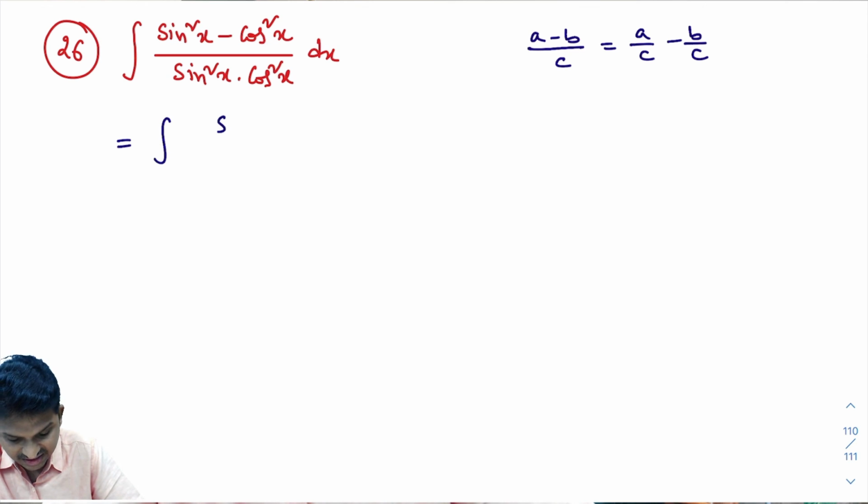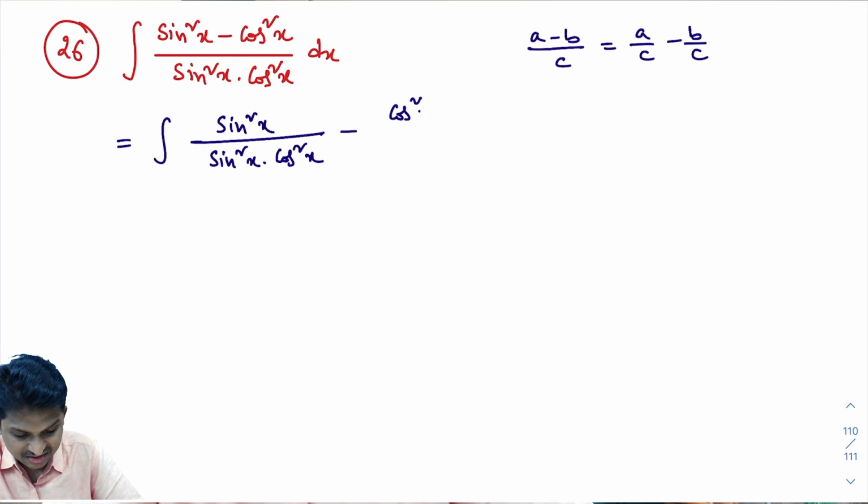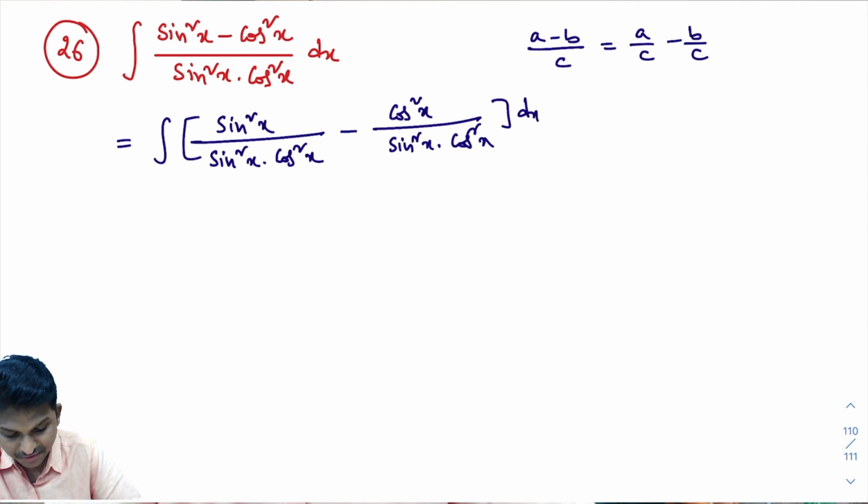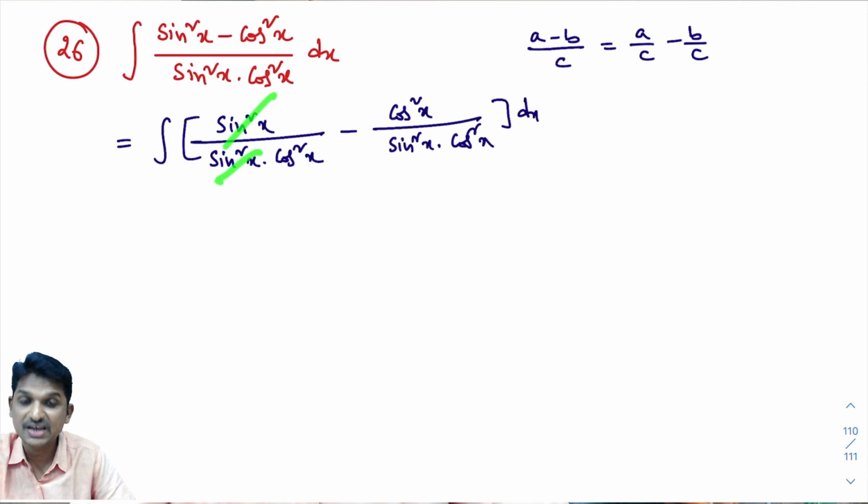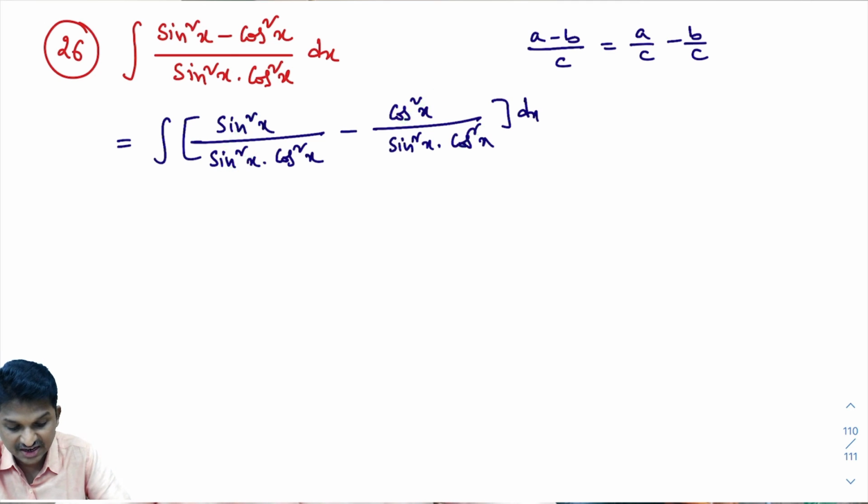I'll get the integral of sin square x divided by sin square x into cos square x, minus cos square x divided by sin square x into cos square x, dx. Now a little bit of simplification. Look here, sin square x will get cancelled. Here cos square x will get cancelled.